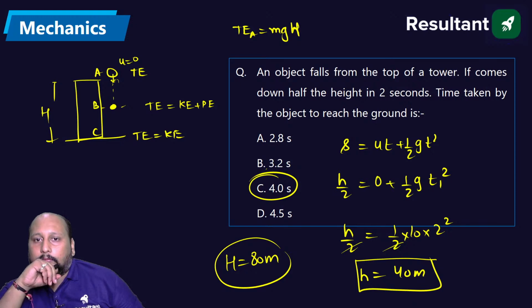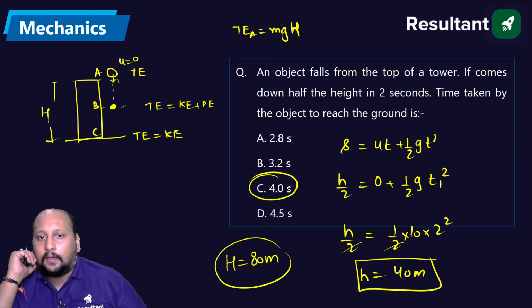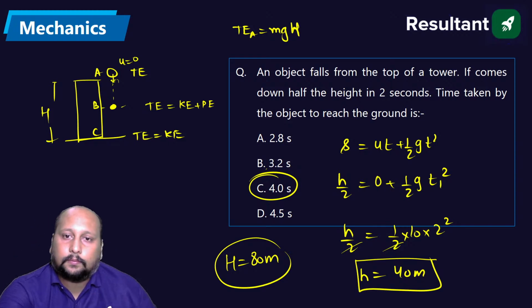Something does not seem correct, because the body is falling from the top. Total energy is mgh. We can say it is converting into kinetic plus potential of the height. We can calculate velocity. Okay, fine, done. It is 4 seconds. Option C is coming, perfect. Next.